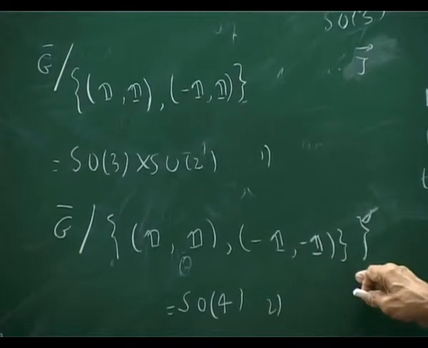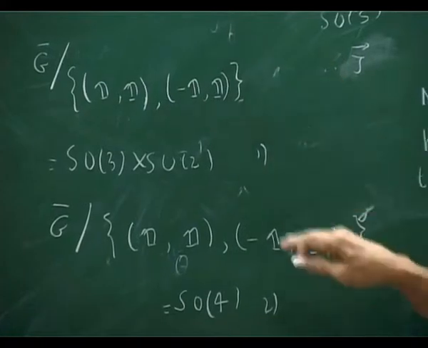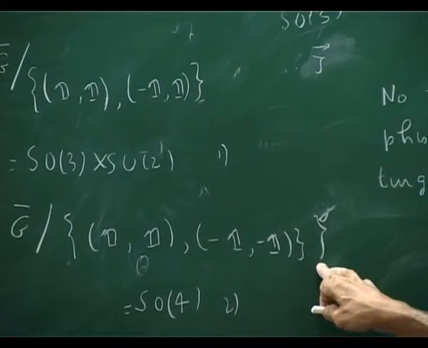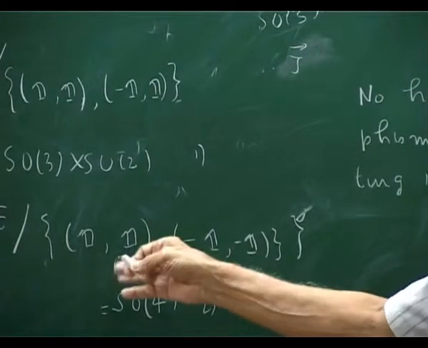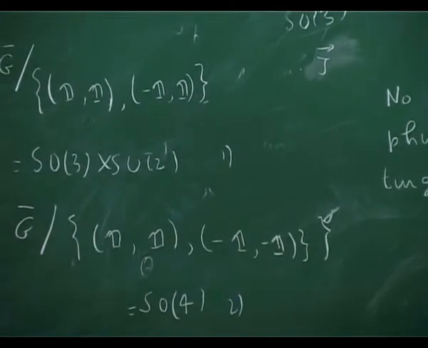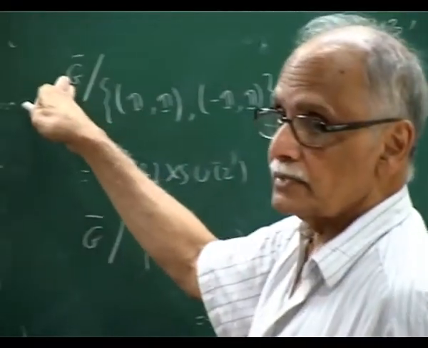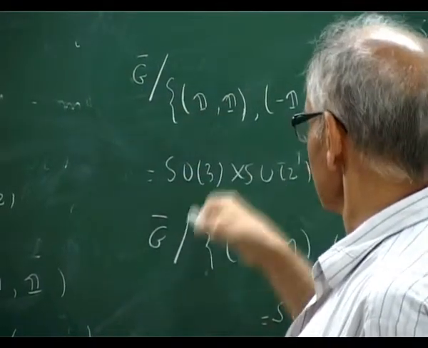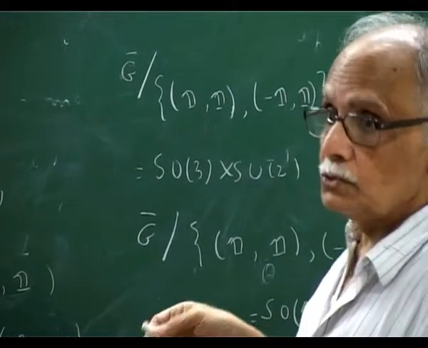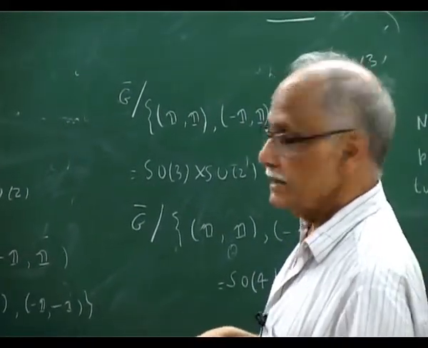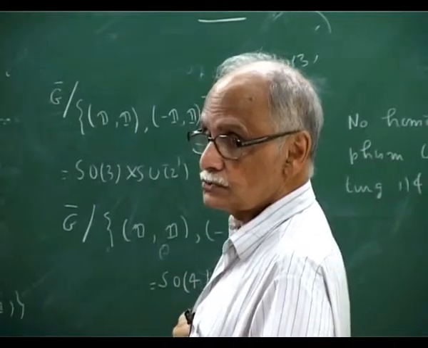If you want to make a homomorphism from here to here, whatever you do, it has to preserve this relationship, because it is in the center, you are factoring it out. But there is no way to do it. If you do some mapping here, it will become some mapping on the top, and that has to take this to this, but that you cannot do. So one can easily see by just thinking that there is nothing connecting these two.